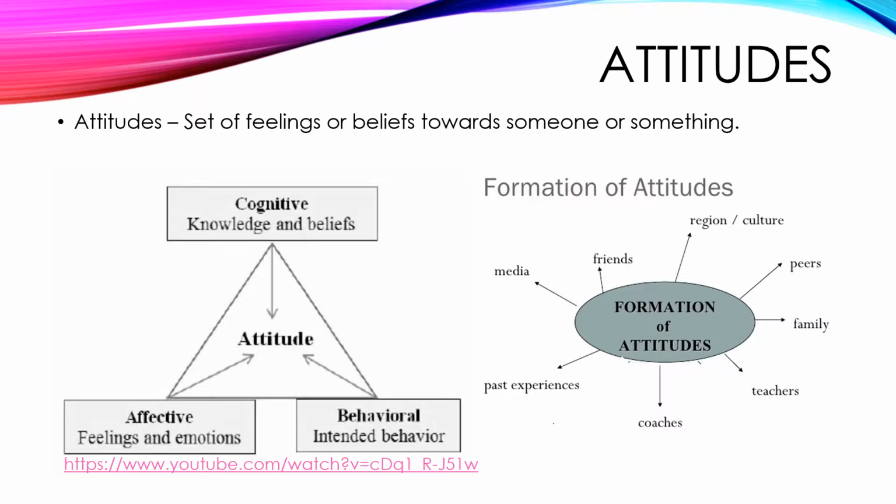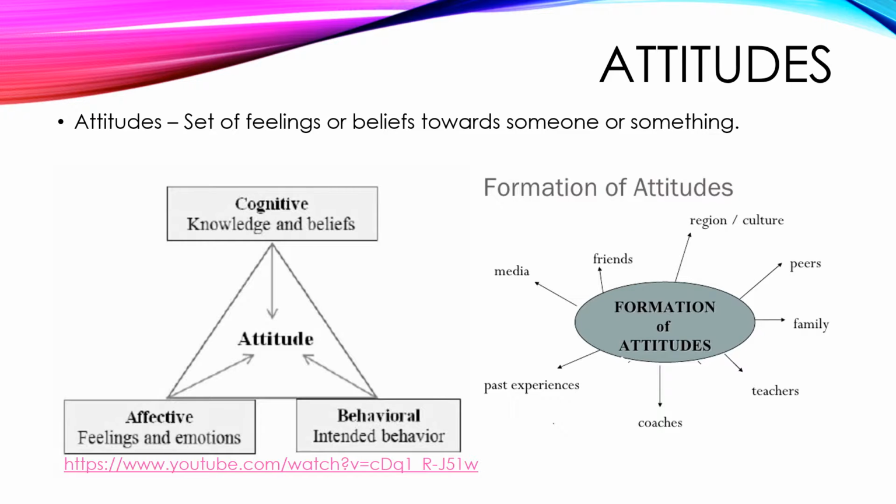The image to the left shows the triadic model, which shows what makes up an attitude. These are cognitive, affective, and behaviour. An example of this is that a performer knows that when they go to the gym, it's good for them, which is cognitive. They also feel like they should go to the gym, which is affective, and then they go to the gym, which is behavioural, because it's what they do.